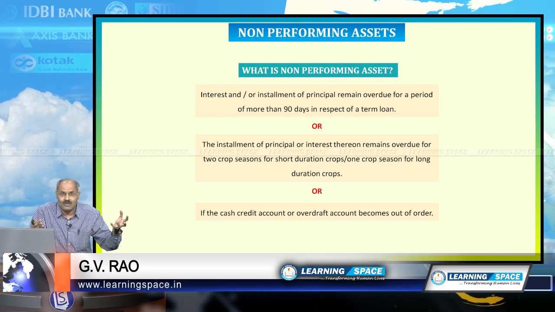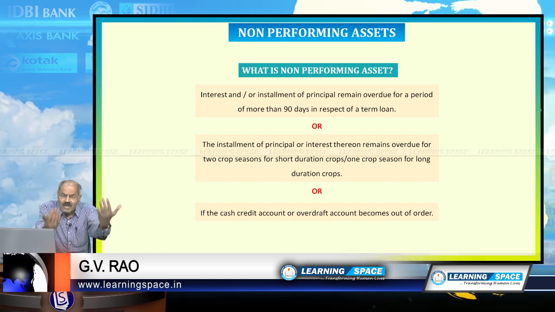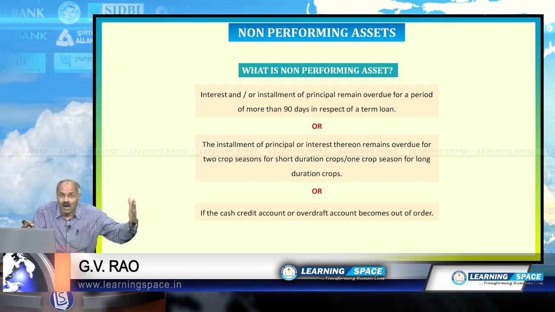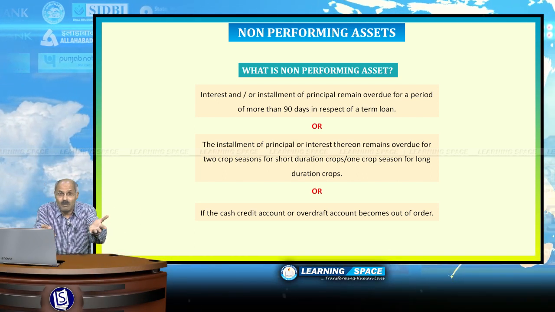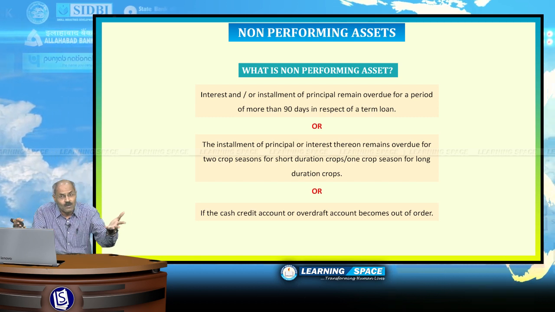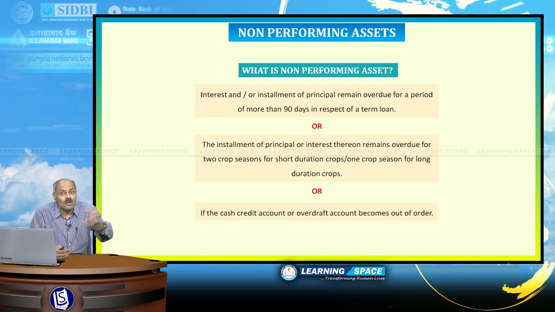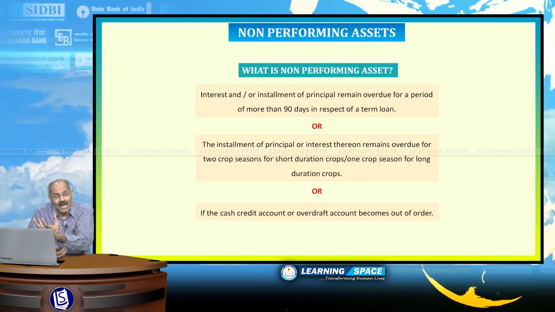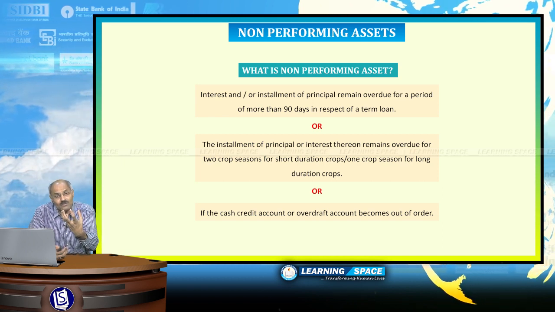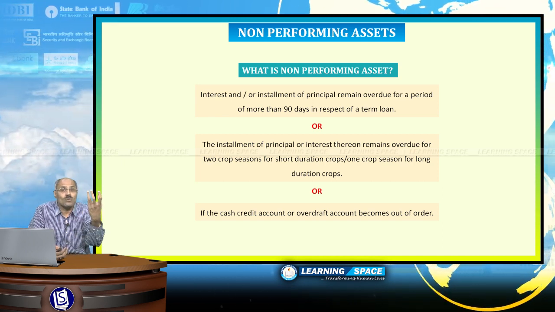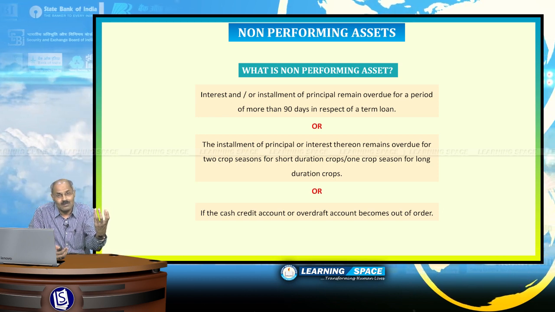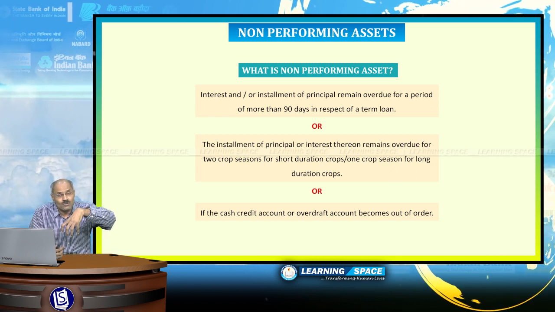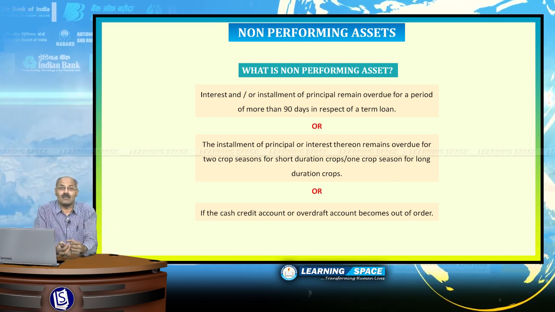In loose terms, you have taken a house loan, you are required to pay back to the bank every month, but you fail to pay back. If 3 months have passed, then your loan will become a non-performing asset for the bank. In case of crop loans, farmers take crop loans. Crop loans are given for short duration crops or long duration crops. For short duration crops, if the payment is overdue for 2 crop seasons, and for long duration crops, if the payment is overdue for 1 crop season, it becomes an NPA.